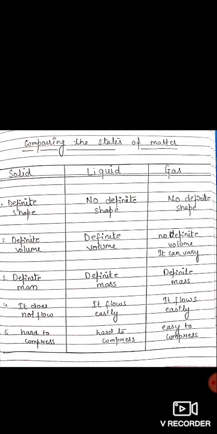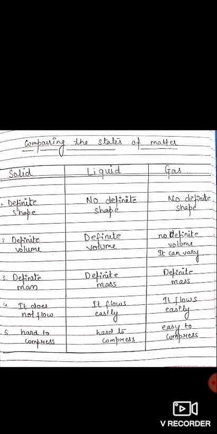So basically, the properties of solid, liquid, and gas. The properties of solids are that they have definite shape, definite volume, definite mass. They do not flow and are hard to compress. Liquids have definite volume, definite mass, but no definite shape.